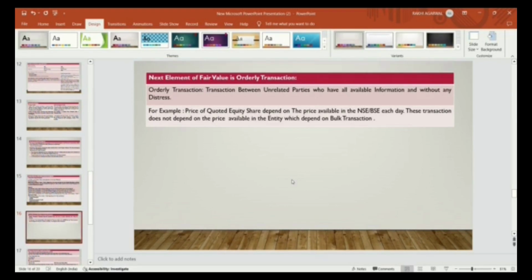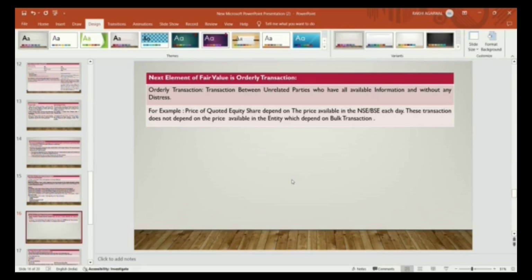Firstly, we had discussed the price, then the appropriate market, then the market participants, and now we are discussing another element of fair value, which is the orderly transaction. Orderly transaction is the transaction between unrelated parties who have all available information and without any distress.